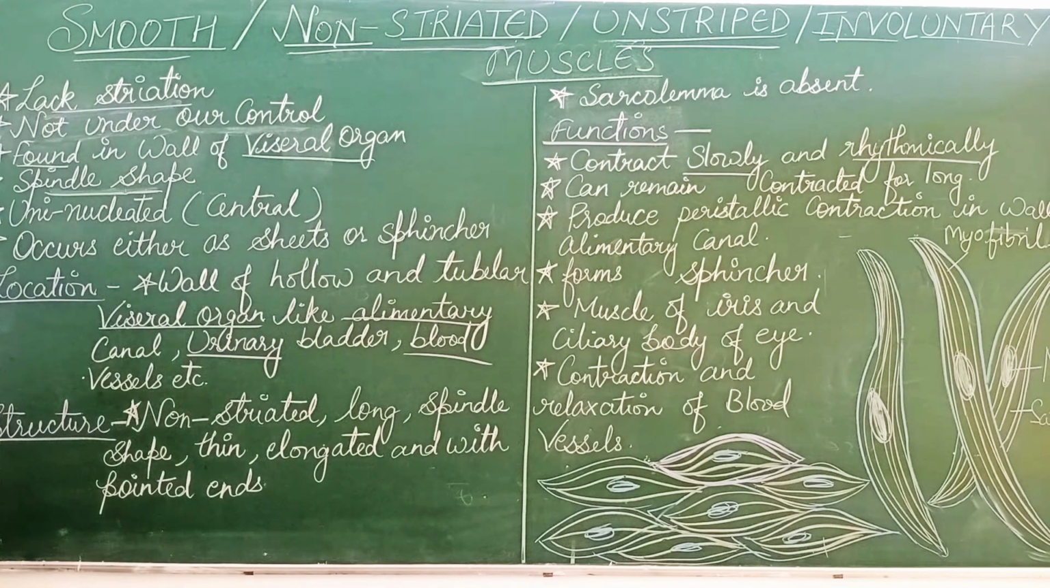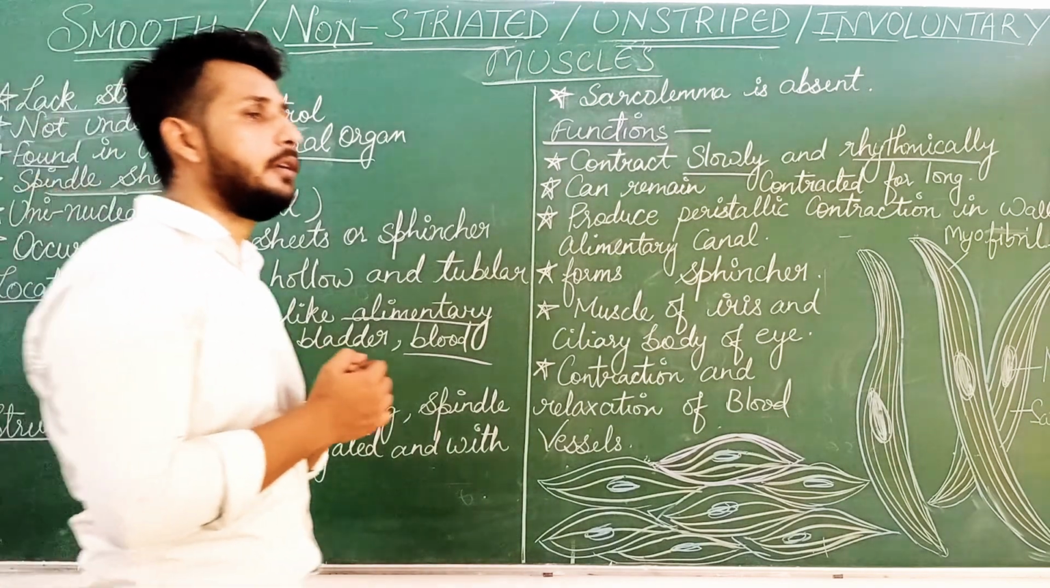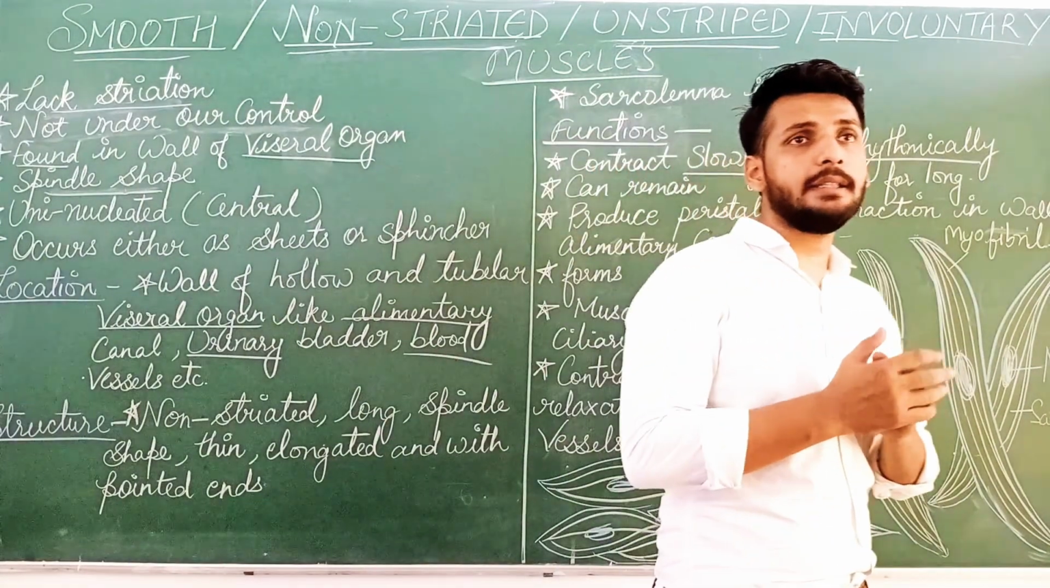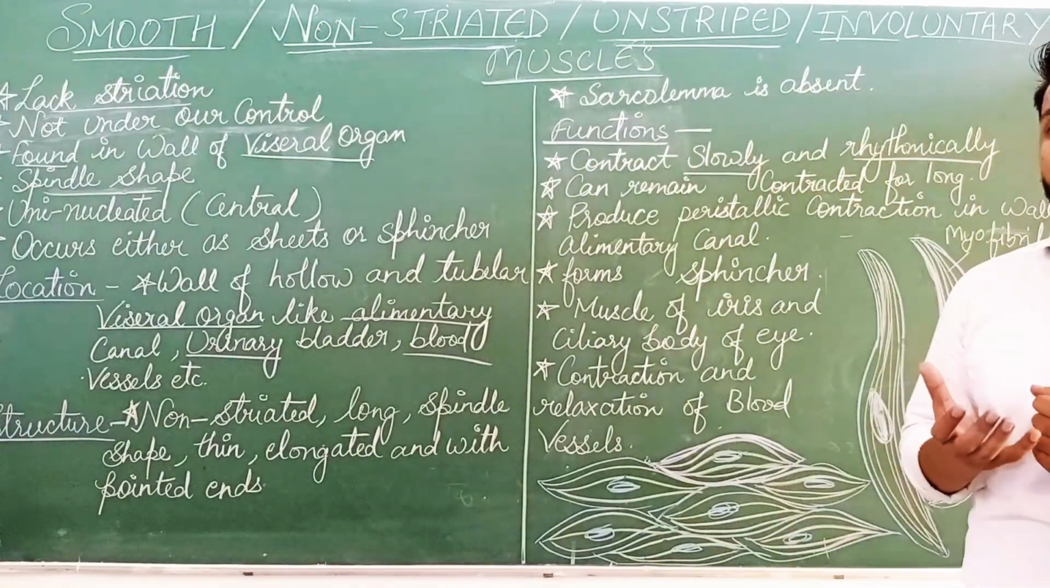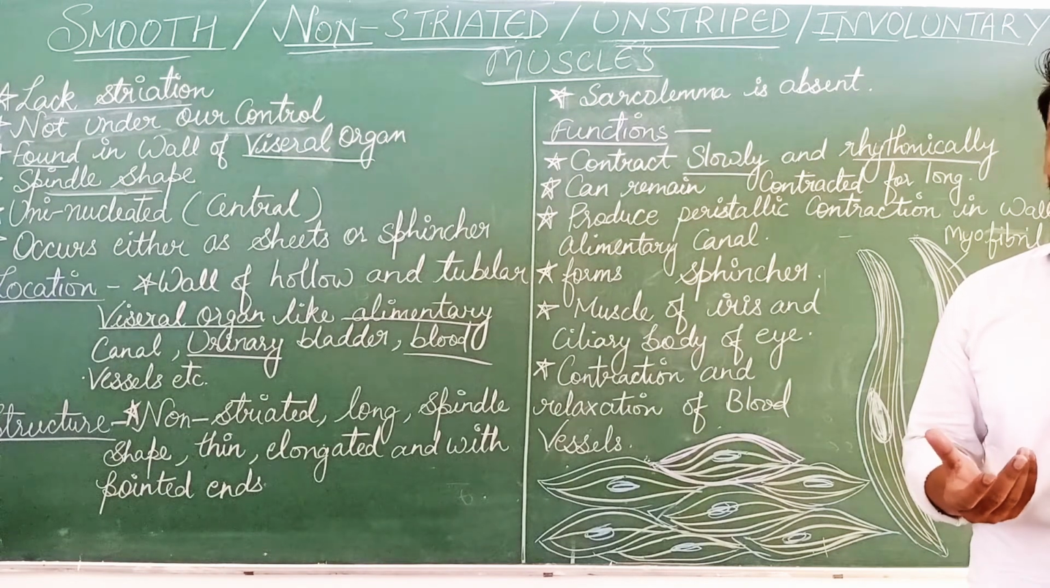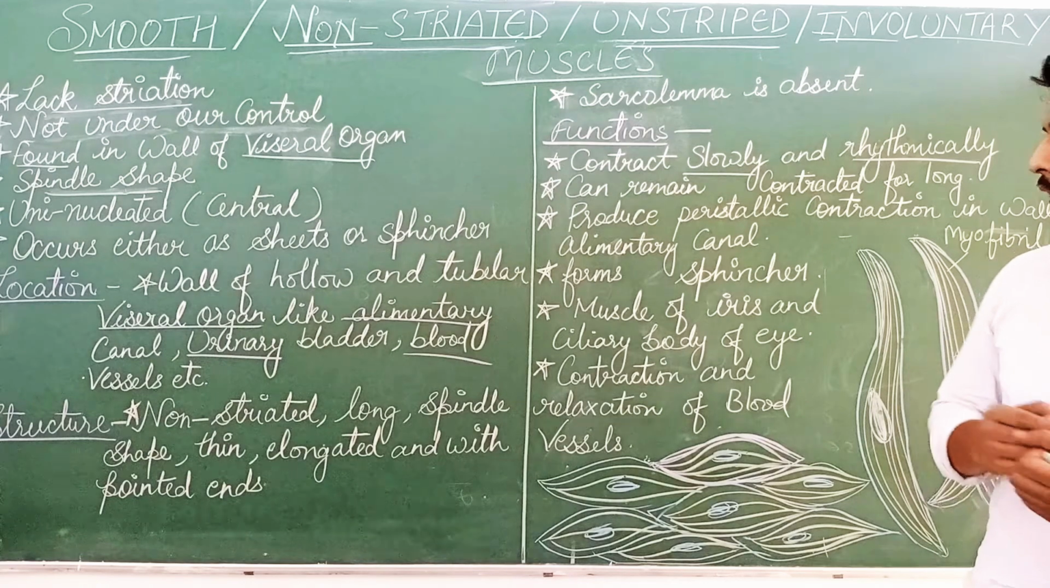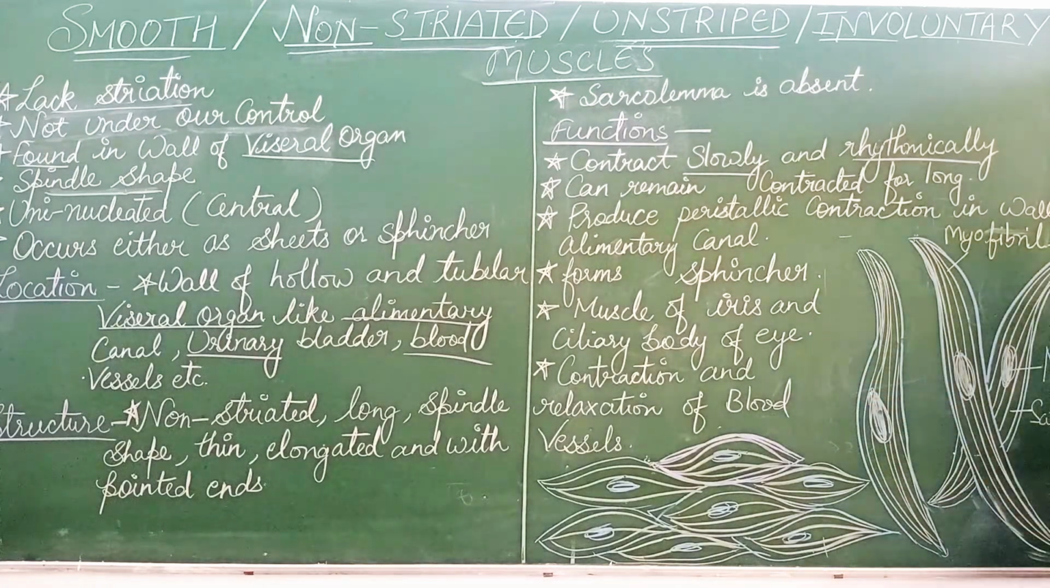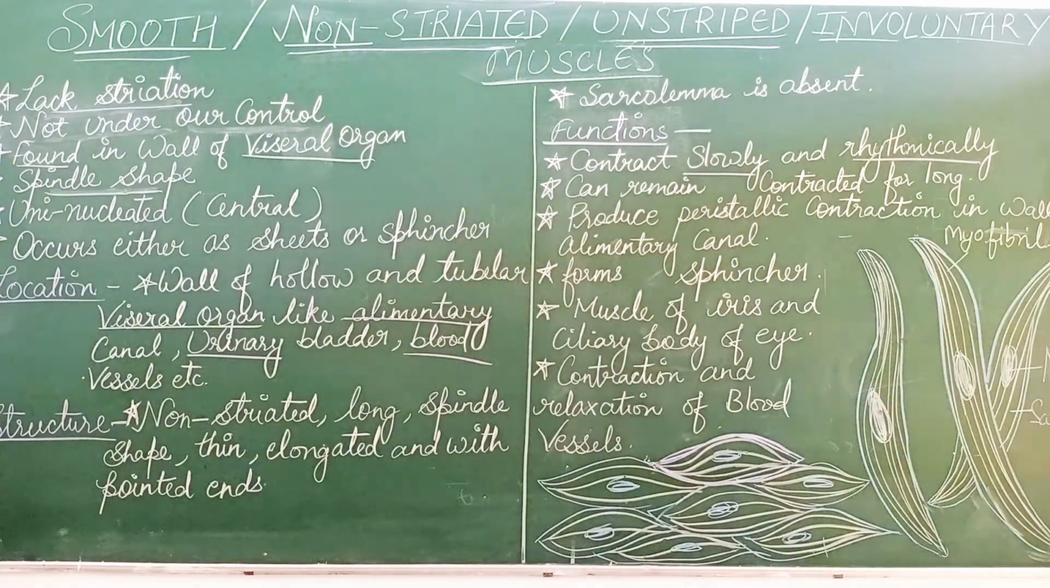Next is contraction and relaxation of blood vessels. The blood flows through the blood vessels only, and it is involuntary. So how does the blood flow? It is all due to smooth muscles. They contract and relax and allow the blood to move from one vessel to another and to all body parts. So in this way they help in contraction and relaxation and movement of blood.